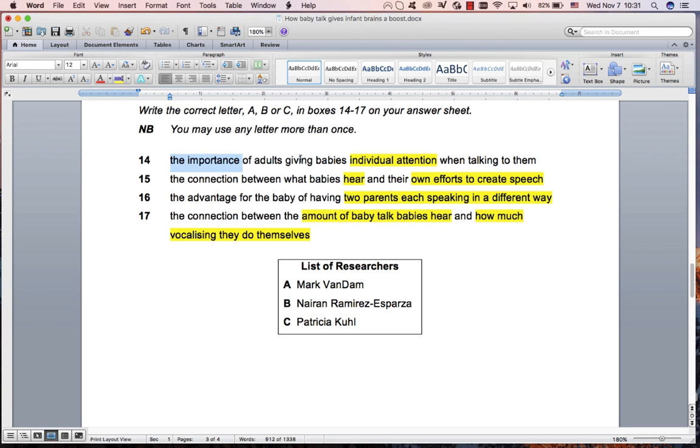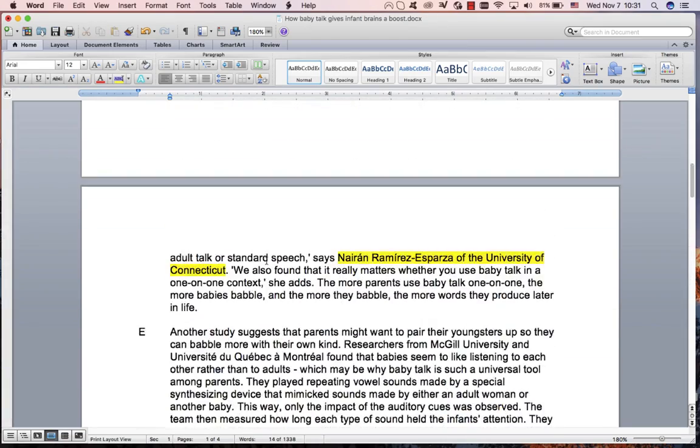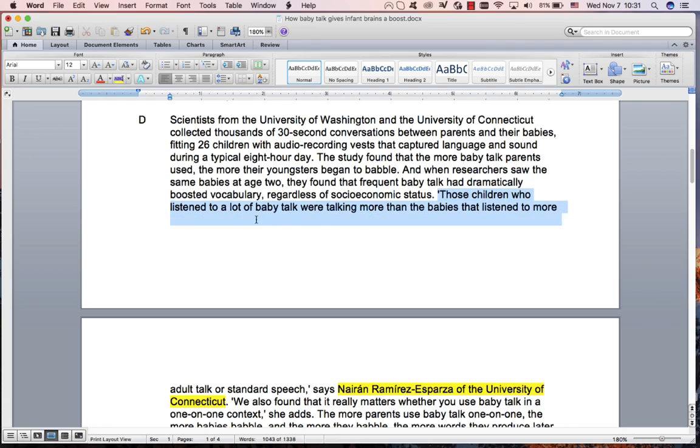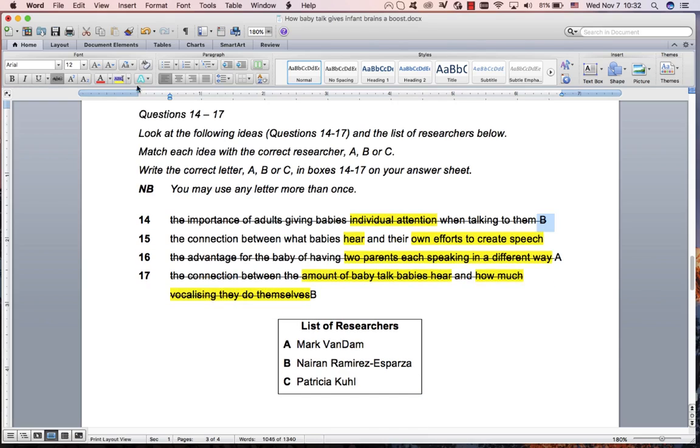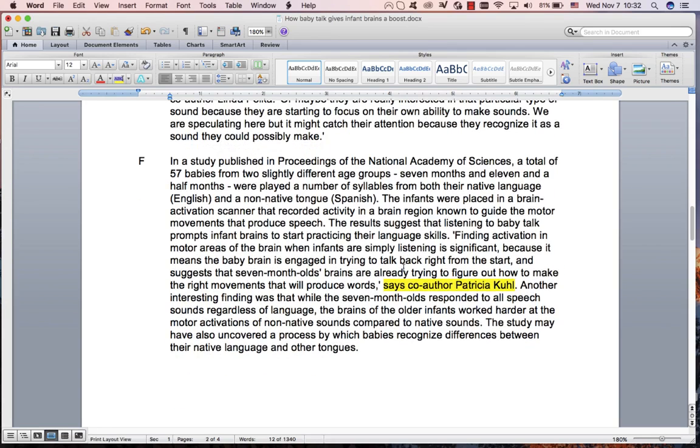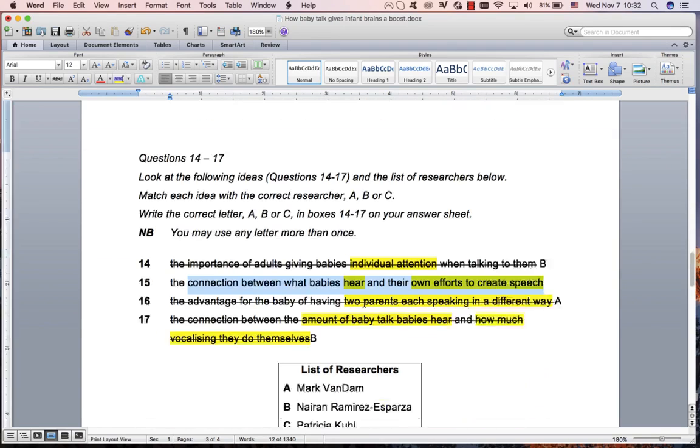We've done this one. That was B. And we've done this one. That was A. So can we find the amount that they talk? Yes, we saw it in the summary. The amount that they talk and how much vocalizing they do themselves. It was actually back here. Those children who listen to a lot were talking more than the babies who listen to more adult speech. So that was also B. So then that one must be C. You could probably guess if you can find the other three, but it's over here.